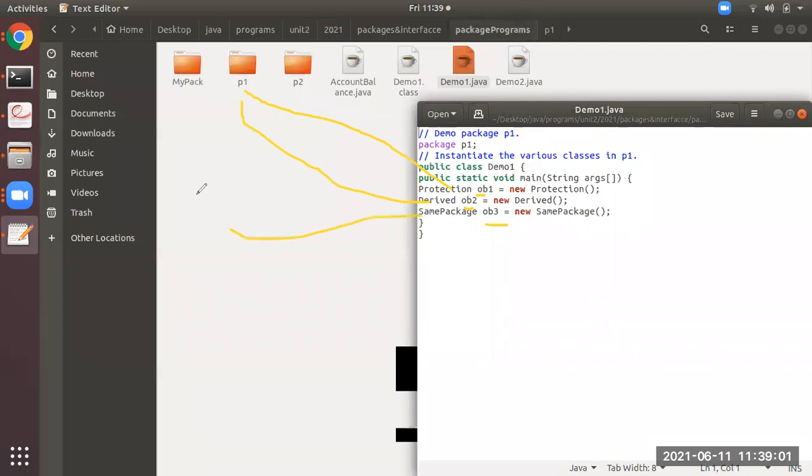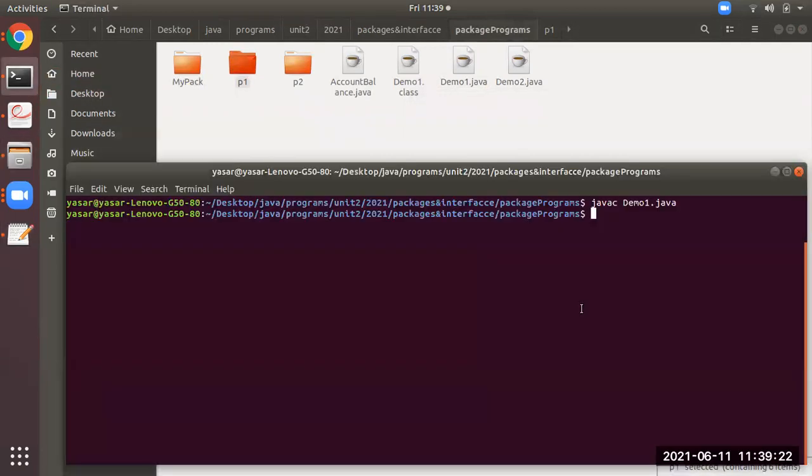Okay, so due to this, if you are compiling only the demo1 program, it is able to compile the class .java files which are available in the p1 folder also, as you have seen just now. Now, to see the output, as I mentioned, all the class files should be available in the p1 folder. So to execute, you have to give the folder name also. You just give p1.demo1.